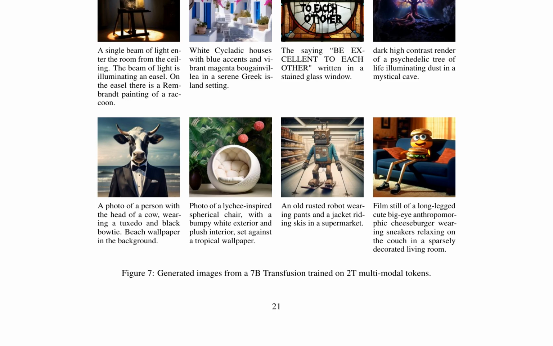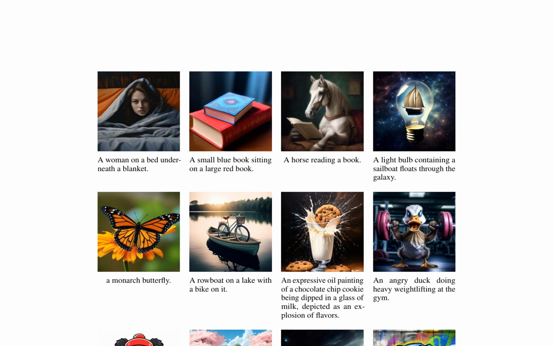In figure 8, the model continues to demonstrate its ability to generate varied and imaginative images. We observe a woman under a blanket, a horse reading a book, a light bulb containing a sailboat floating through the galaxy, and a monarch butterfly. The images also include an expressive oil painting of a chocolate chip cookie being dipped in milk, an angry duck doing heavy weightlifting at the gym, and an emoji of a baby panda wearing a red hat and green gloves.